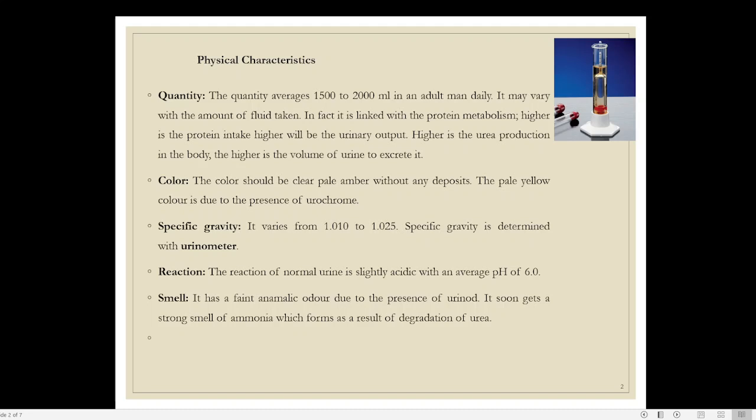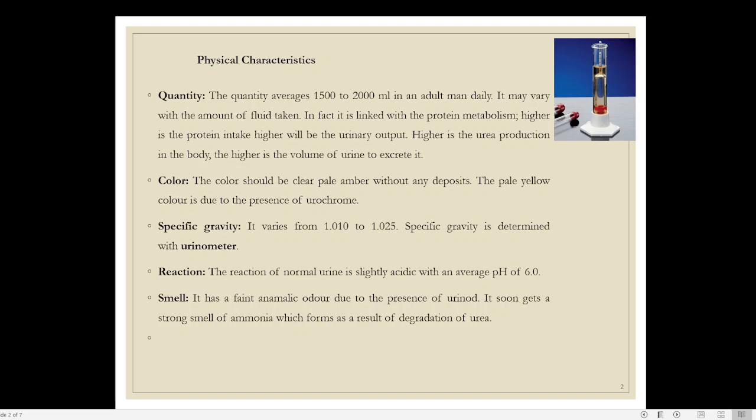Then next is regarding the smell or odor. The smell of the urine is a faint aromatic odor. Faint aromatic odor. There is a substance called urinod, and it is this urinod that gives the freshly deposited urine a slight smell. But normal urine only has the smell of the substance known as urinod.